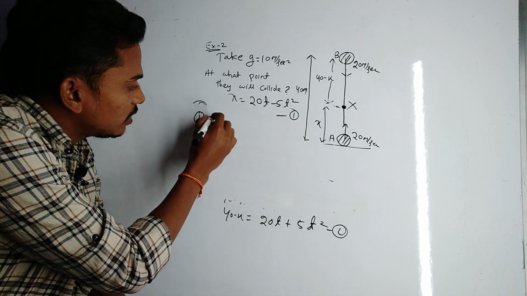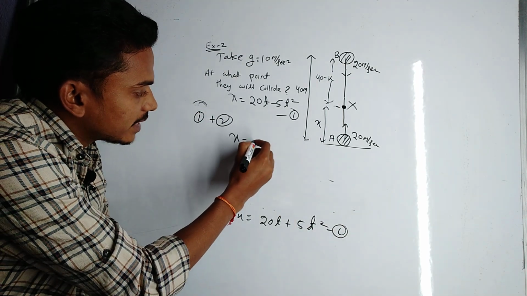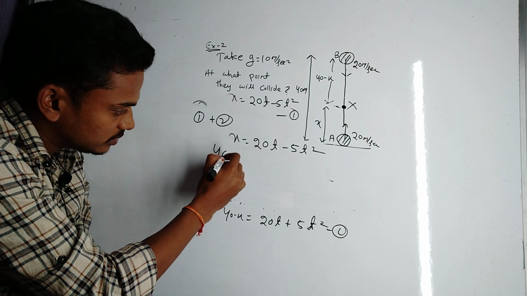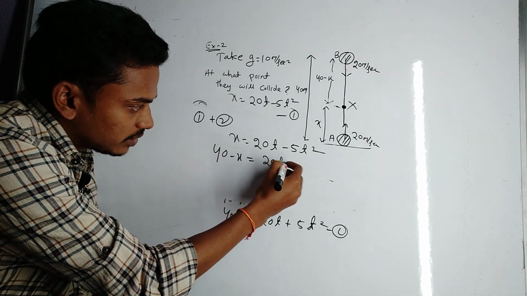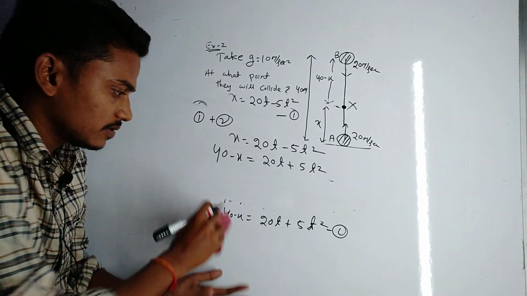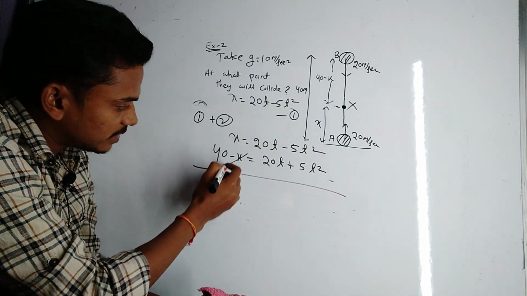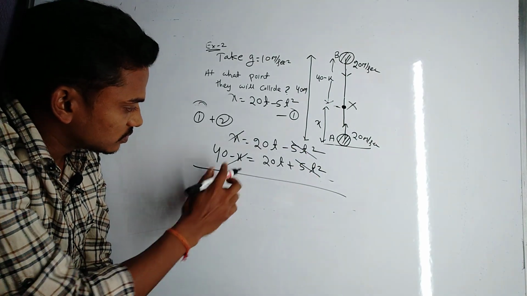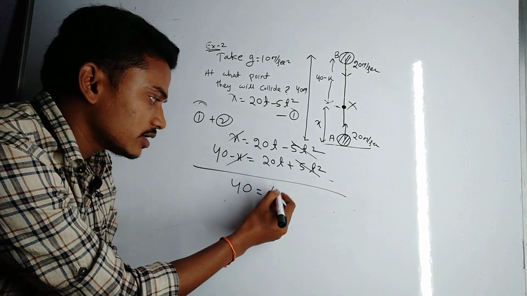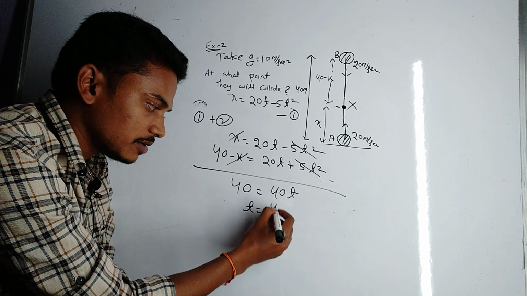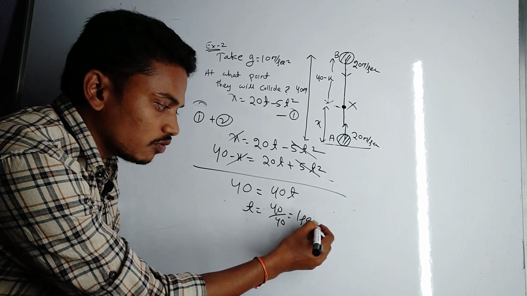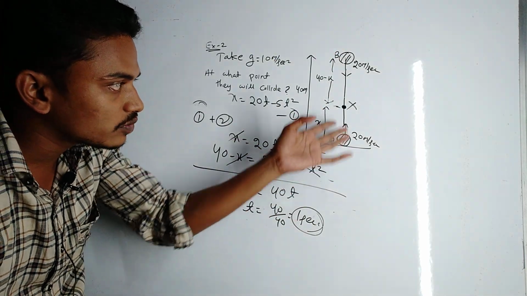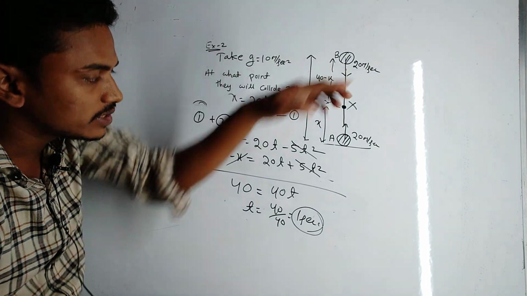Add equation 1 and equation 2. Equation 1 is x equal to 20t minus 5t square, and equation 2 is 40 minus x equal to 20t plus 5t square. On adding, the minus x and plus x cancel out, and the plus 5t square and minus 5t square cancel out. So 40 equal to 20 plus 20, 40 into t. So t is equal to 40 by 40, that's equal to 1 second. So the colliding time, or the time taken by body A to reach x, or the time taken by body B to reach x, is 1 second.